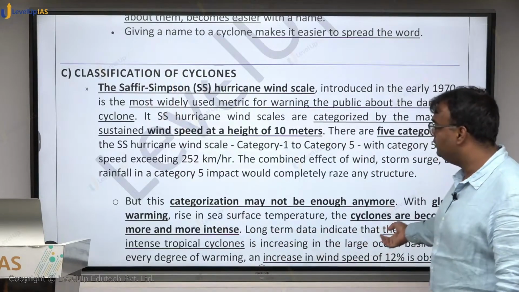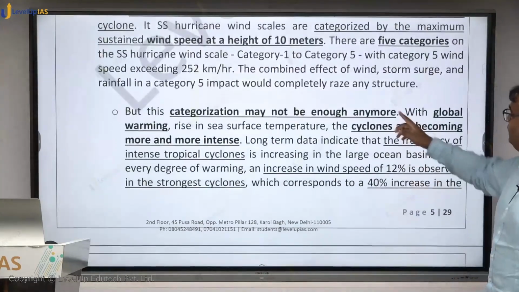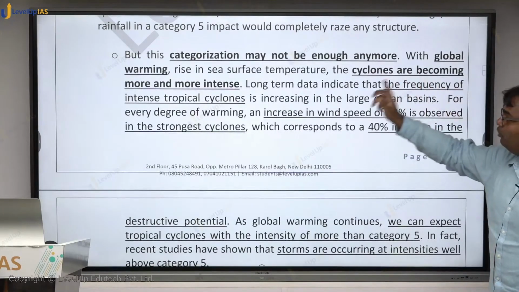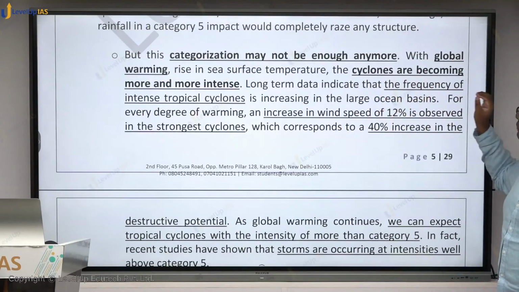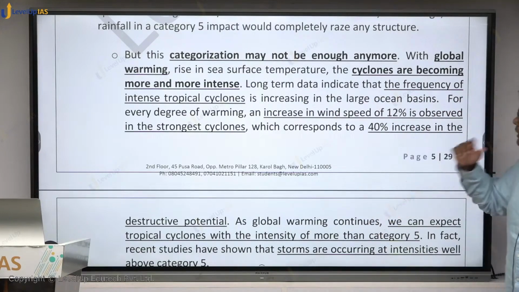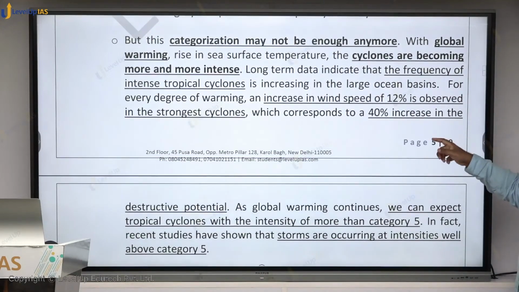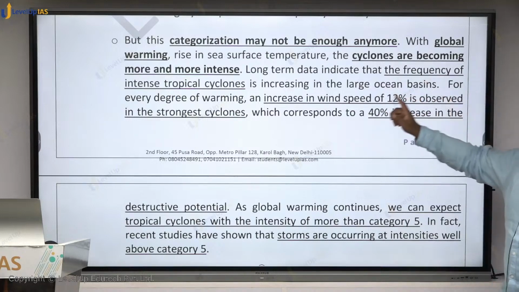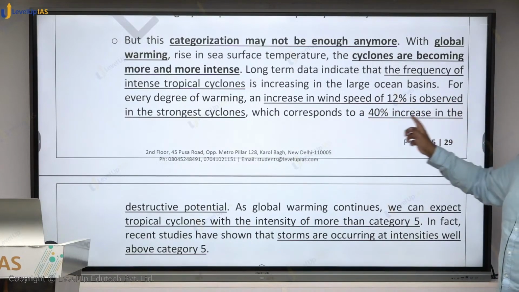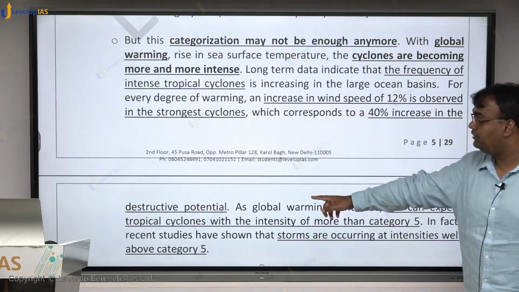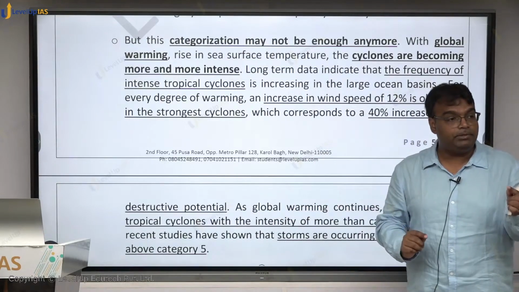So this is just a suggestion. This categorization may not be enough anymore. With global warming, rise in sea surface temperature, cyclones are becoming more and more intense. Long term data indicate that frequency of intense tropical cyclone is going to go up. In fact, it is said that an increase in wind speed of 12% is observed in the strongest cyclone, which corresponds to 40% increase in the destructive potential whenever temperature rises by 1 degree.